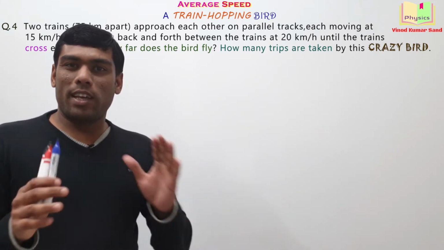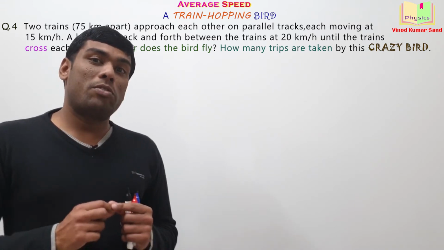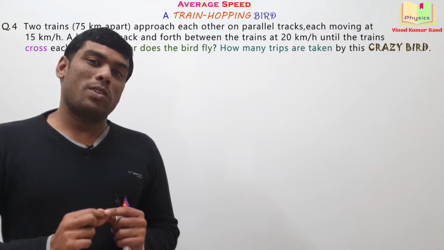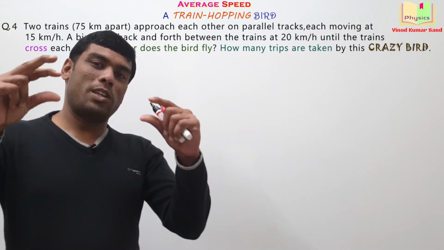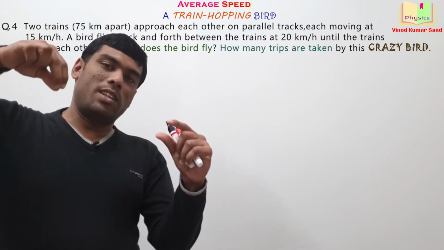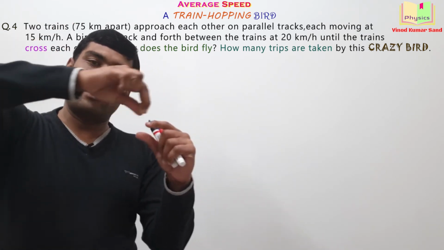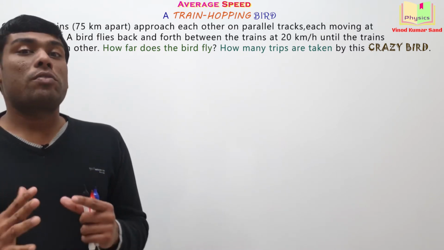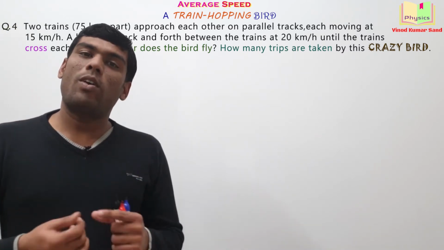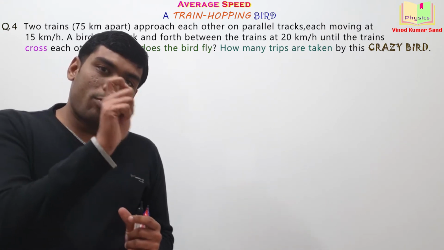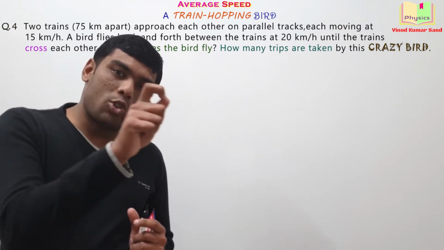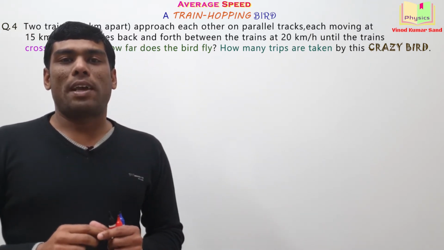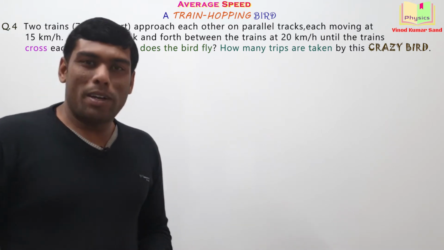Actually, if you think about the number of trips taken by the bird, what should be your answer? Two trains are approaching, the bird touches the engine of this train and then goes to that train, then comes back and keeps on doing this till the two trains cross each other. Actually, the number of trips will be very large. You can call it infinite. And if you find the distance traveled in each trip and keep on summing them up, the problem will be pretty complex. It can be made very simple.